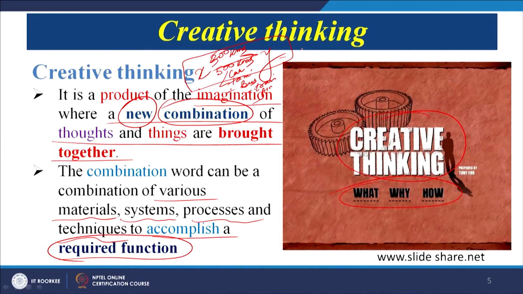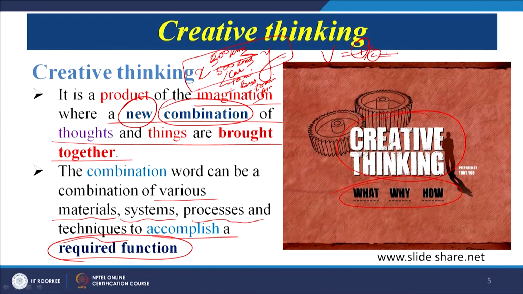Now, how can we relate the concept of value engineering here? As we know, value is function by cost. So, the cost component also comes into the picture. The function is to travel from X to Y. Which alternative we choose will also depend upon the cost, and there can be n number of other constraints also. The constraints can be time, availability of time. The constraint can be comfort. Suppose somebody has a back problem and may not like to travel by road; maybe the train is a better option in that case. So, depending upon the constraints, the function has to be satisfied at a reasonable cost.